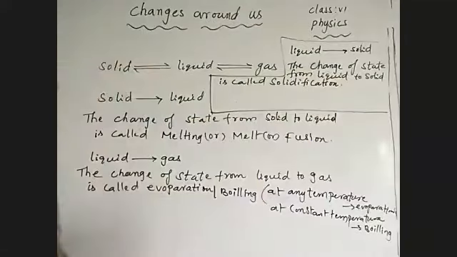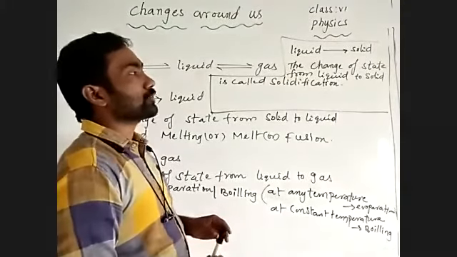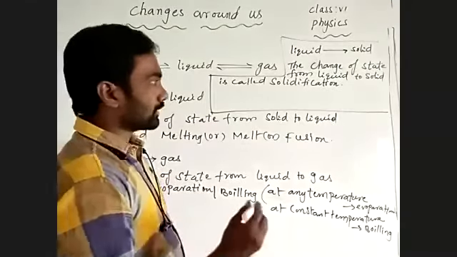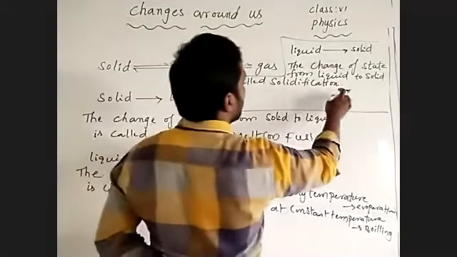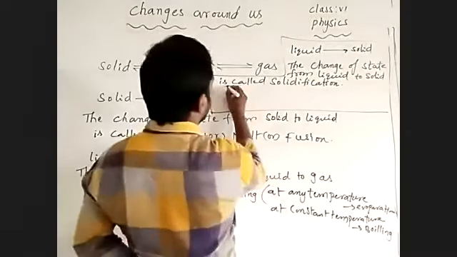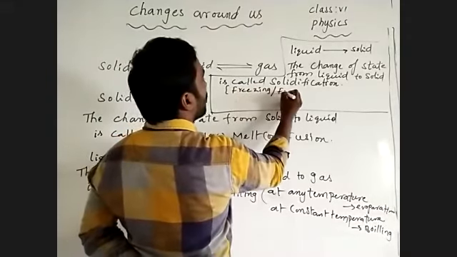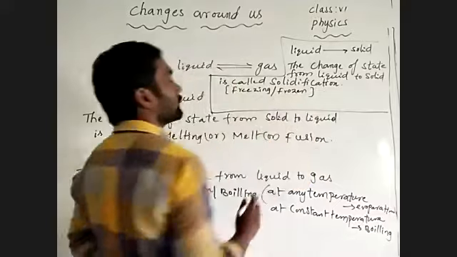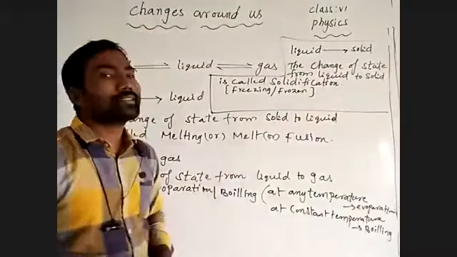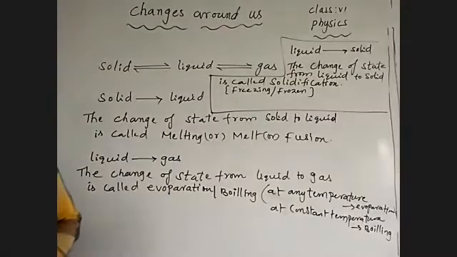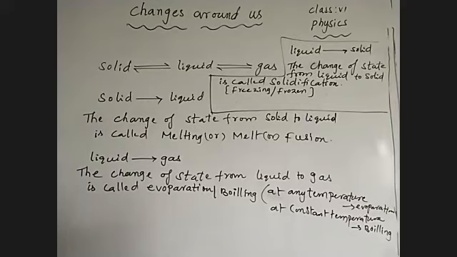Solidification. What are you writing? Solidification is the process to change the liquid state of substance to the solid. Or otherwise, one more, the state of liquid substance changed into solid is freezing, or frozen. Freezing is a process to change the liquid state of substance to the solid state of substance at a constant temperature. Okay, constant temperature.